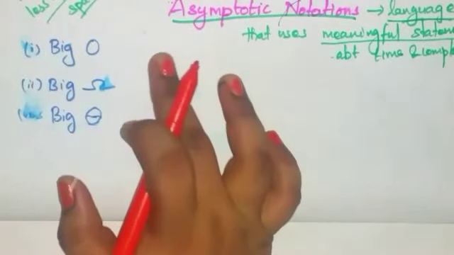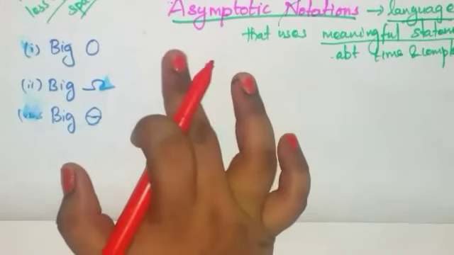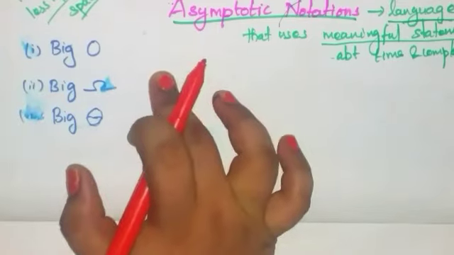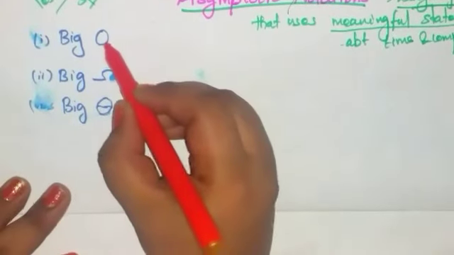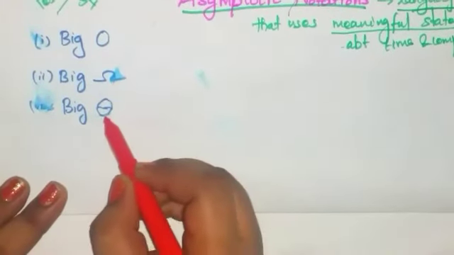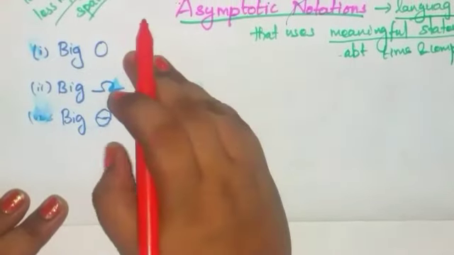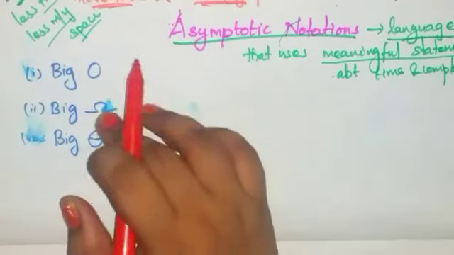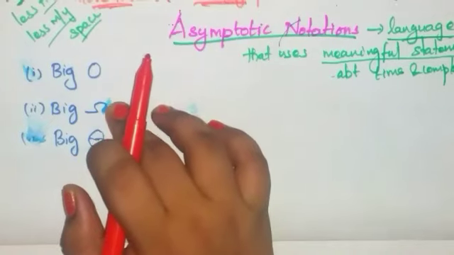So there are three notations mostly used to represent time complexity of algorithms. What are they? Big O, big omega and big theta. These three notations are used to represent time complexity of algorithms.